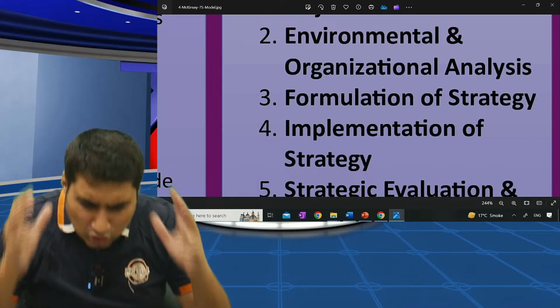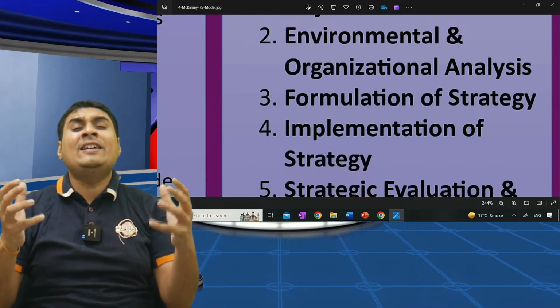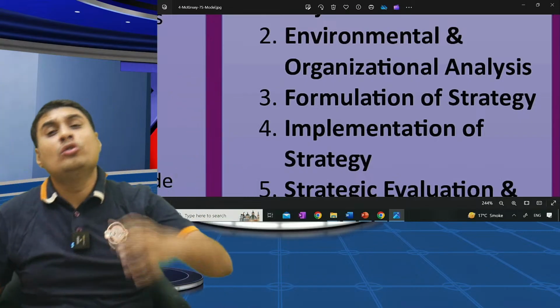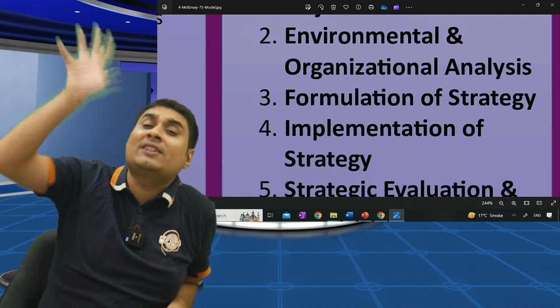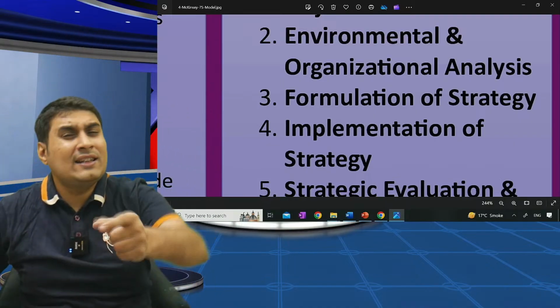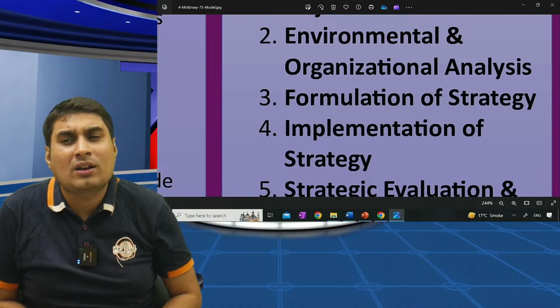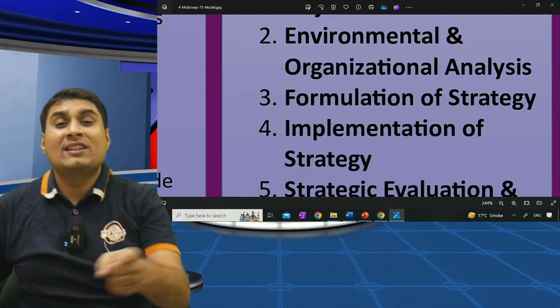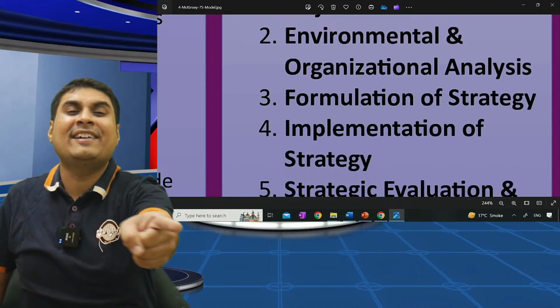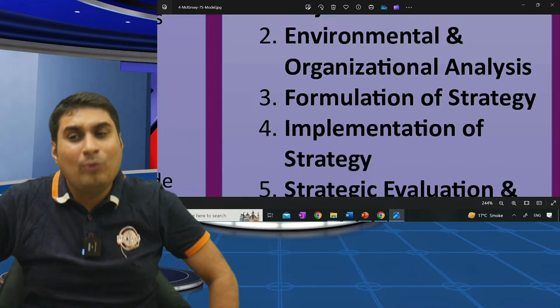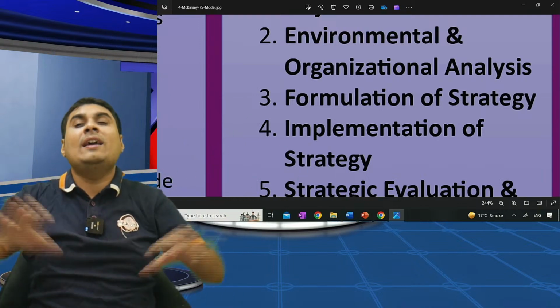Here we'll do SWOT analysis so we can find out organization and environmental factors. Do SWOT analysis so we will know various strategies. Third, we will select the best strategy after SWOT. Fourth, strategy can be: stability, expansion, retrenchment, combination. What is stability? Same product, same market.